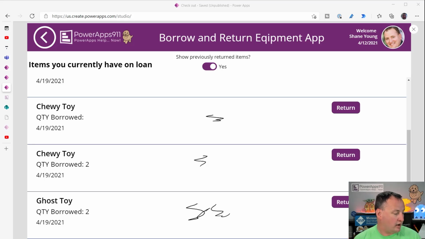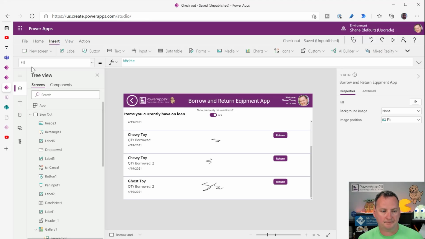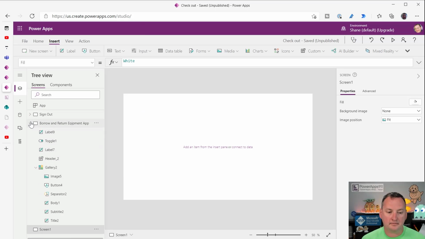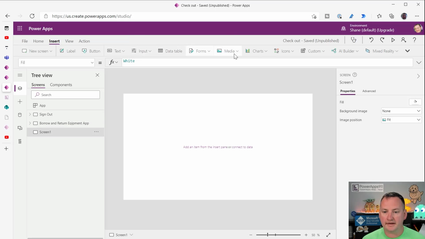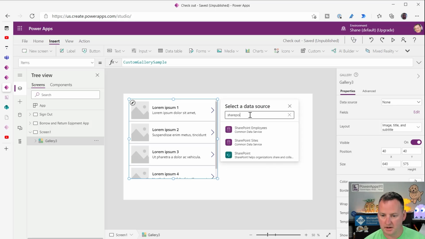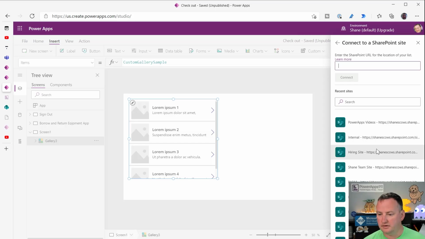The first question Daniel pulled out: is there a workaround for delegation and searching text not using StartsWith? The short answer is no. But what we know is, if we come over here, we'll just use this app. So a new app in here, a new screen. And when you're in a screen here, we'll throw in a gallery control, gallery vertical. And then we'll just add another SharePoint data source. So search for SharePoint again, and then we'll pull in our good friend employees because I don't want to pull anything else different.